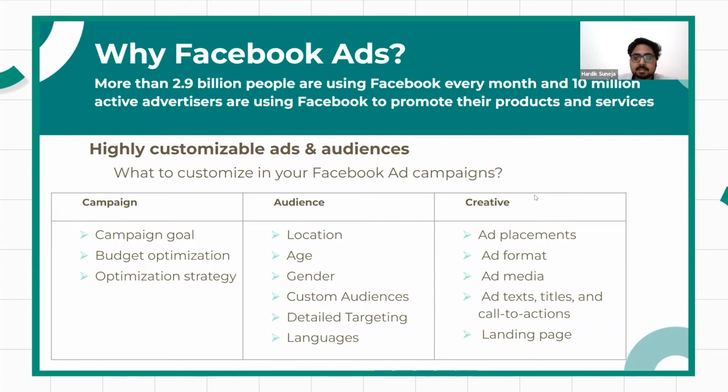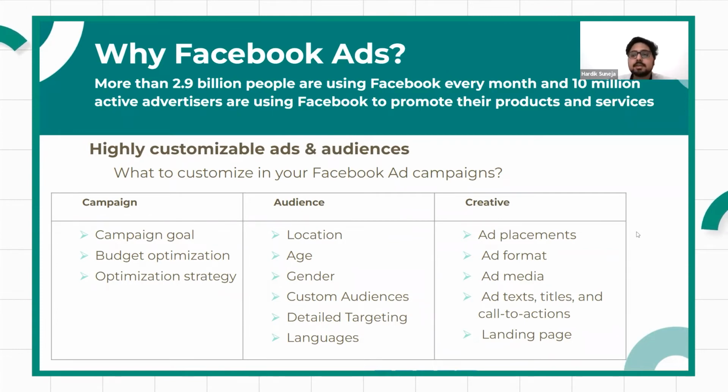Then the next customization that you can do in your ad is related to your creative. In creative, you can choose ad placements. Facebook has different assets of its own: Instagram is a Facebook asset, and there are different social media networks that Facebook has acquired, WhatsApp as well.